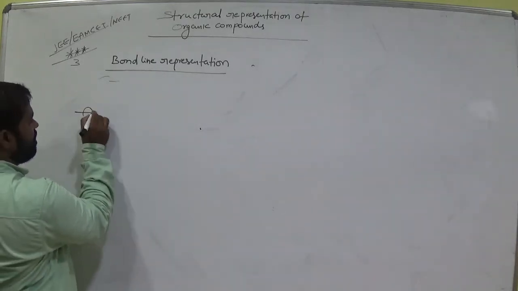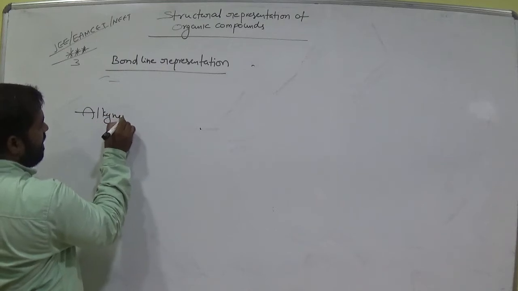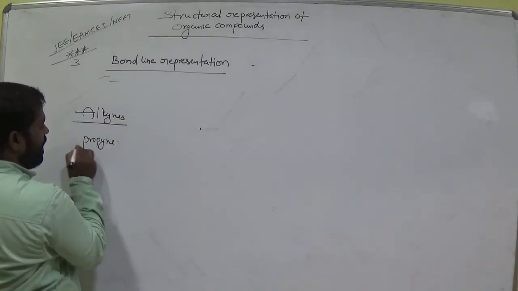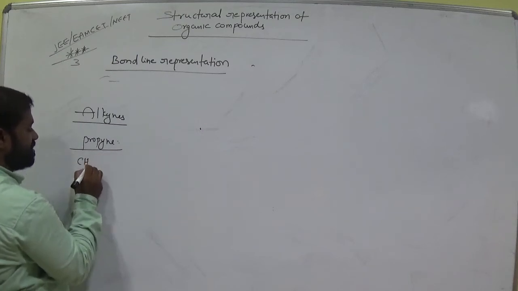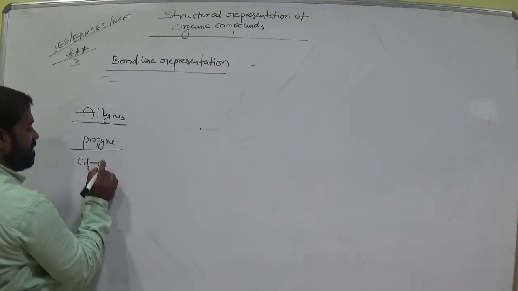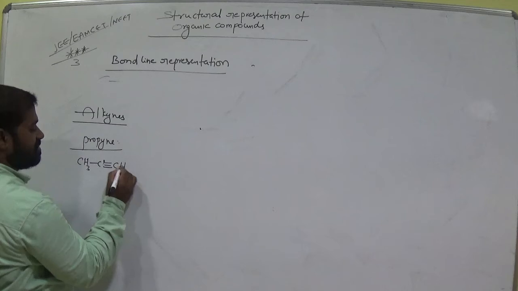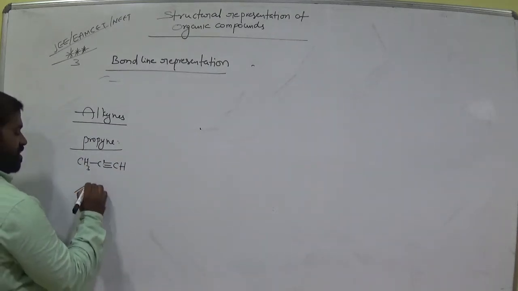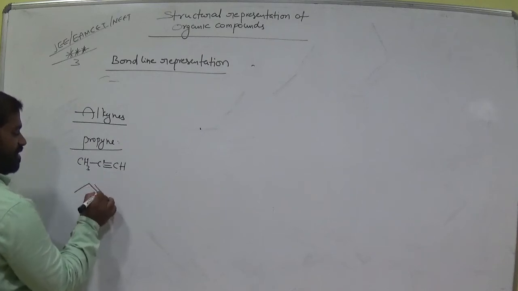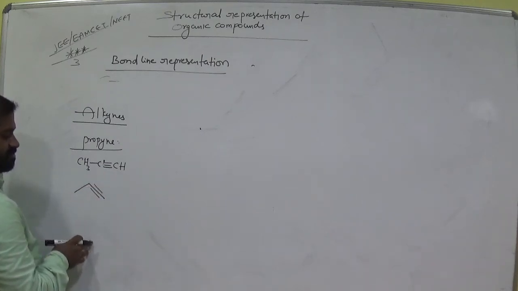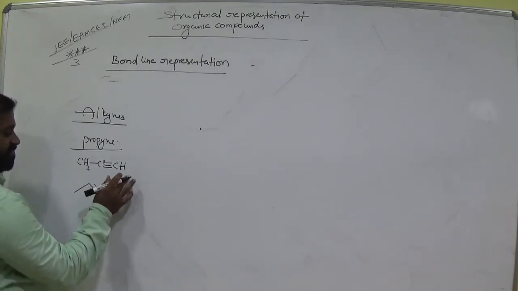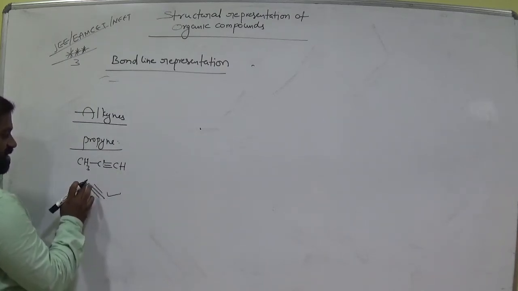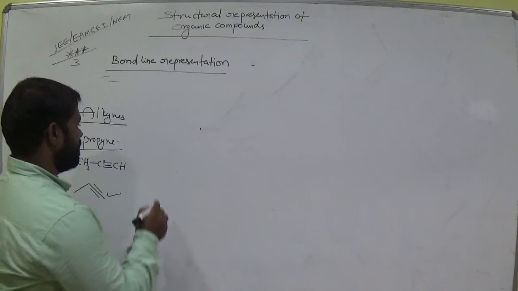Next, alkynes. Alkynes means triple bond. Propyne, that means CH3, C triple bond CH. Am I right? Propyne. How many carbons? 1, 2, 3. Triple bond here, am I right? This is the bond representation for this one. Here it is C and H. Here C only, there is no hydrogen. Here CH3. Clear?